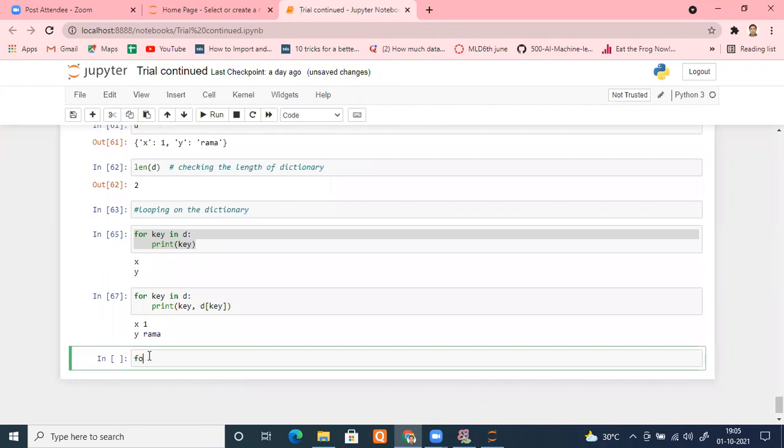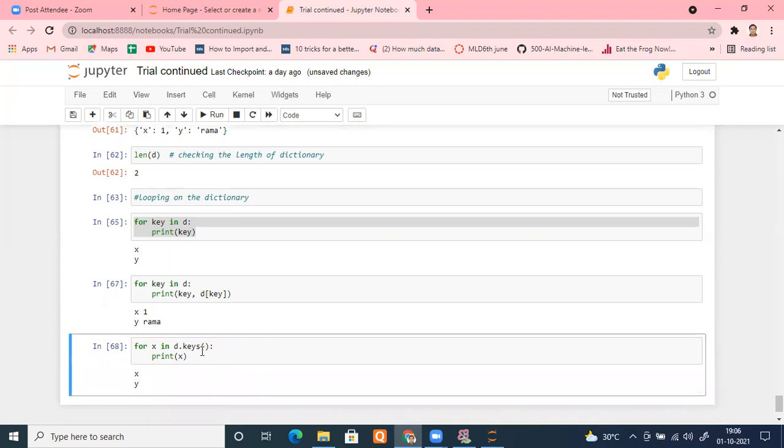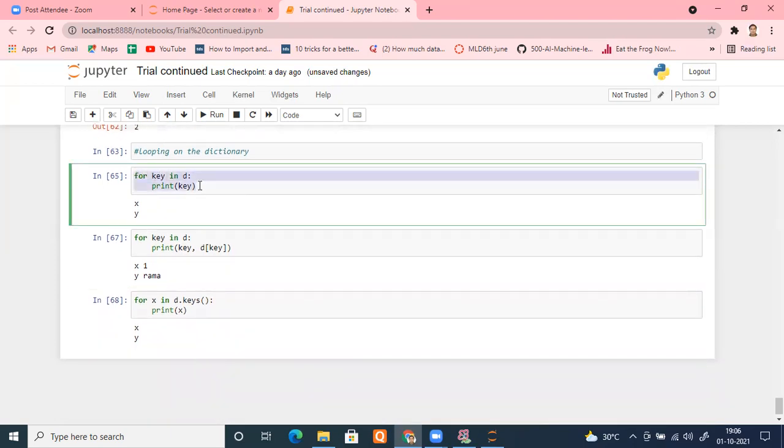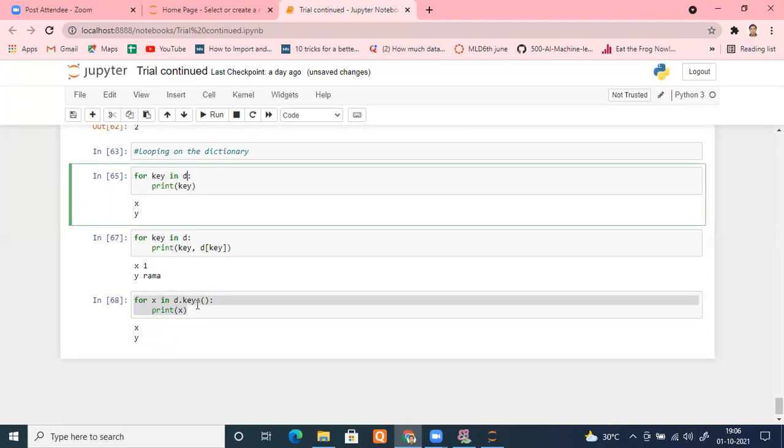Let me show you something, for X in D dot keys. Okay, D dot keys. The name itself is telling what it is going to return, but doesn't matter. I don't know what it will return. So print X. See, these two are exactly identical, right? So if you only want to access your keys, you are damn sure you need keys only. Simple, either use D only or you can put D dot keys.